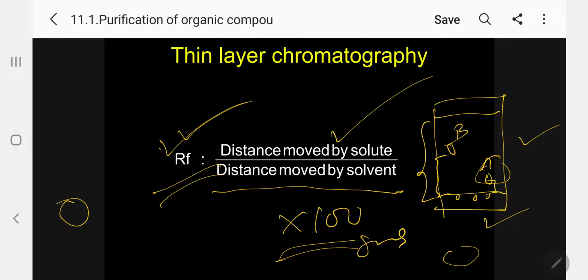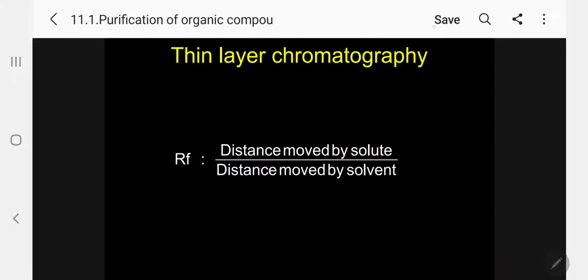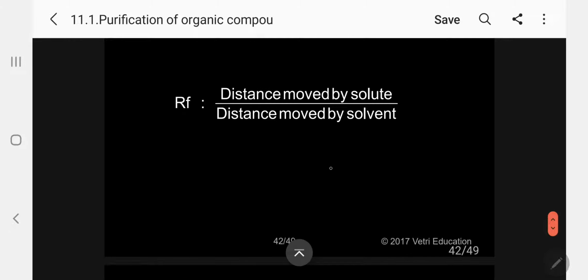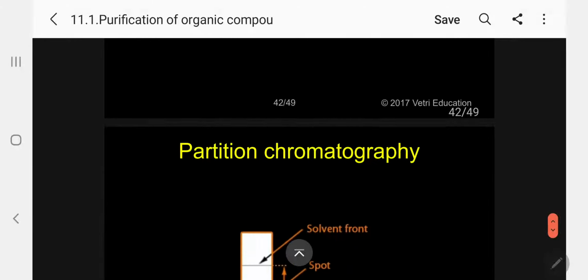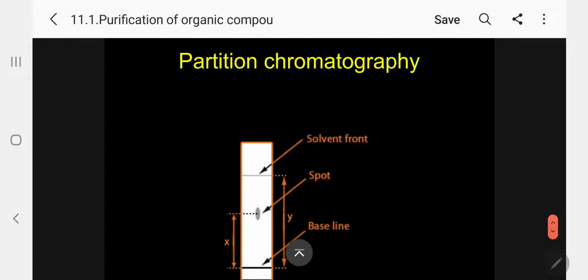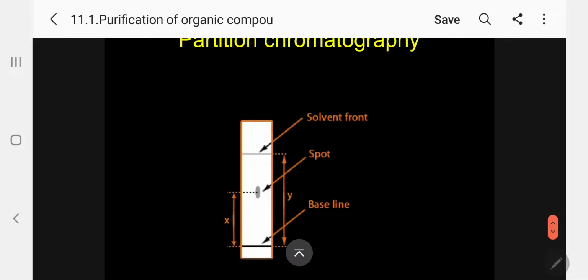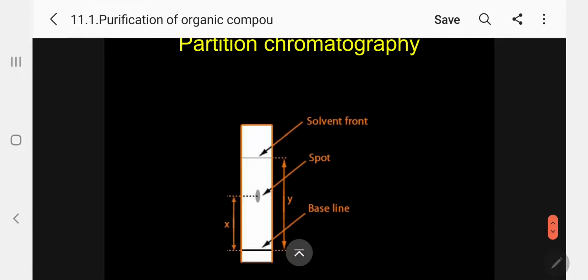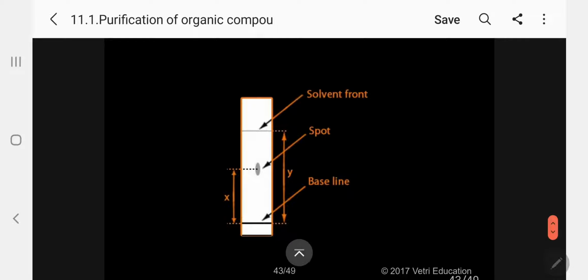Same way, column chromatography and thin layer chromatography are based on the adsorption principle, whereas paper chromatography is based on partition chromatography.